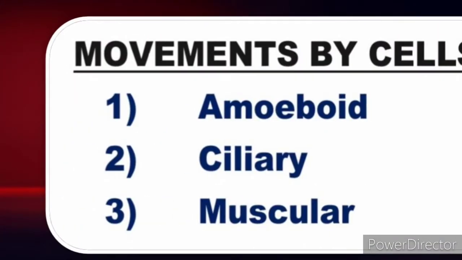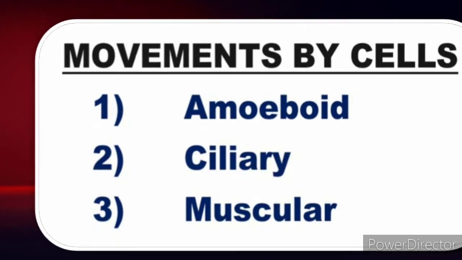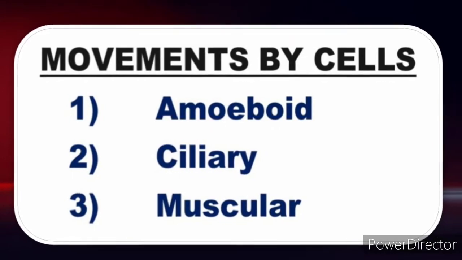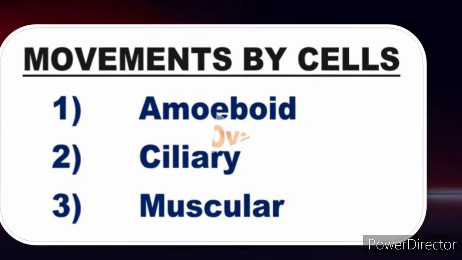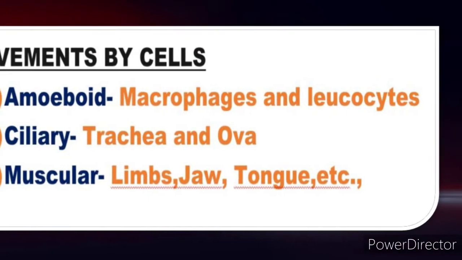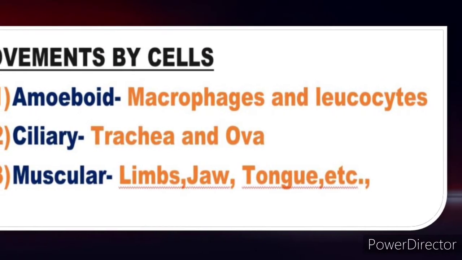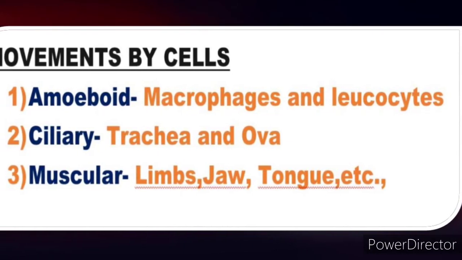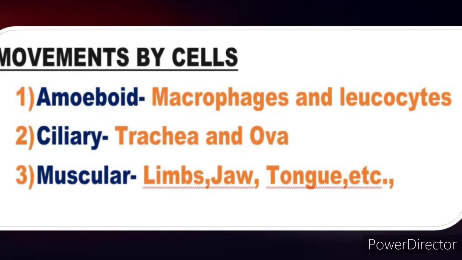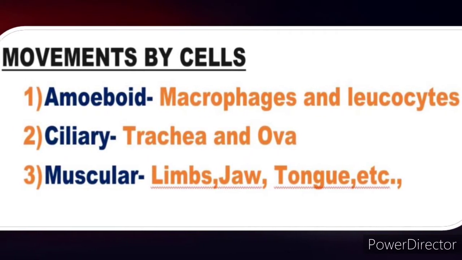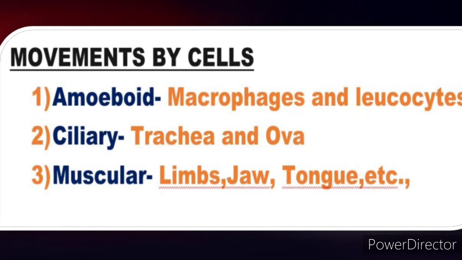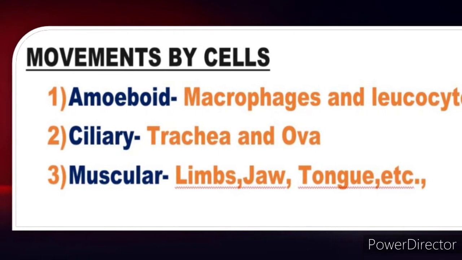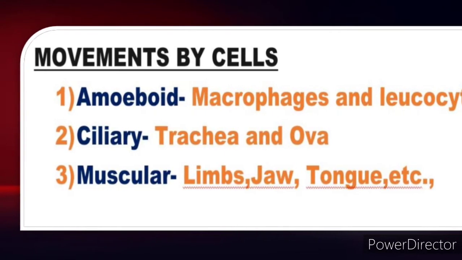In the human body, three types of movements are exhibited by the cells. Number one is amoeboid, number two ciliary, number three muscular. First let's learn the amoeboid movement. Amoeboid movement is seen in certain specialized cells such as macrophages and leukocytes. Cilia help in removing dust particles in the trachea and passage of ova through the female reproductive tract. Next is muscular movement. Movement of our limbs, jaw, tongue, etc. require muscular movement. Okay.